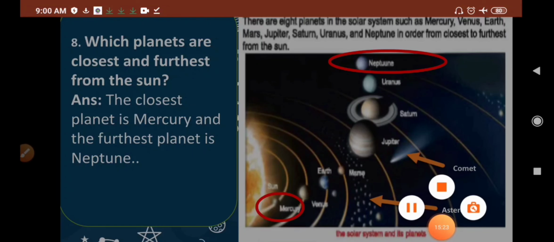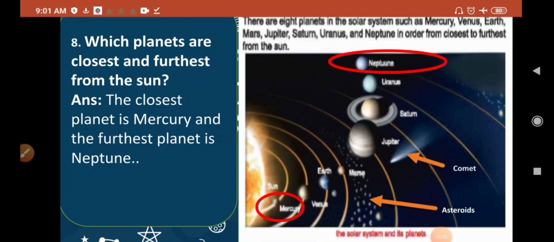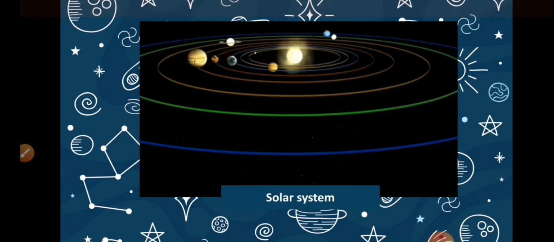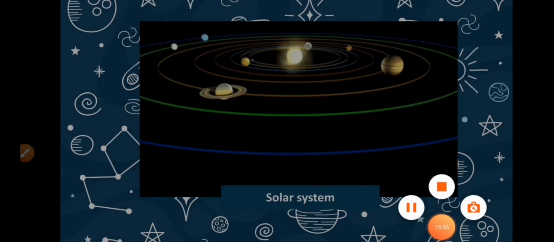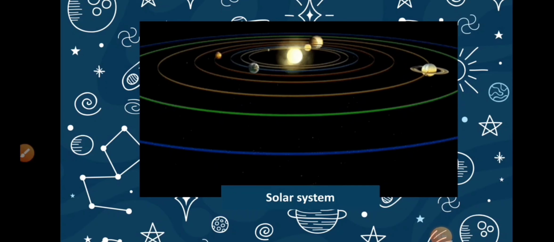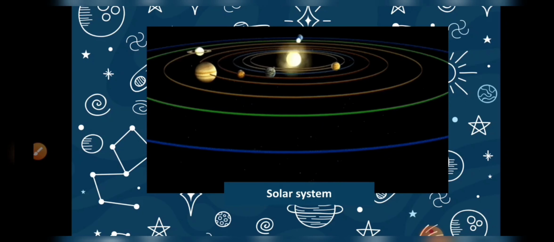So, this was the sample short questions from this chapter. I hope you all can answer the short questions that will come in the exam if you learn the whole chapter properly and understand every topic. And if you read every topic, then you can answer any question. Okay. So this is a representation of the solar system. The center of the solar system is the sun. Around that all the planets are moving. All right? Yes. Okay. Hope you will be benefited from this session.